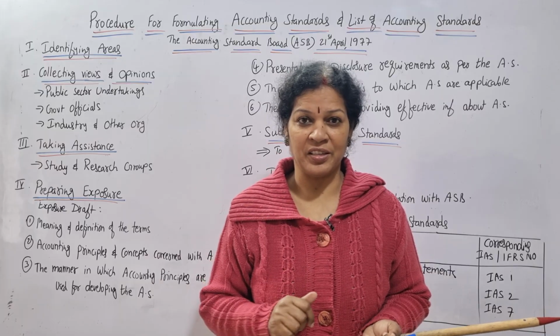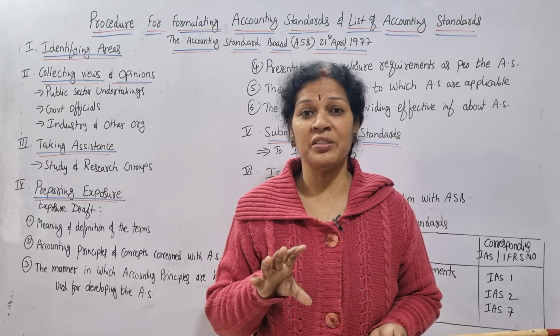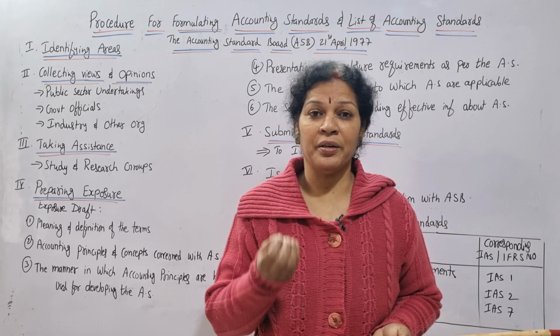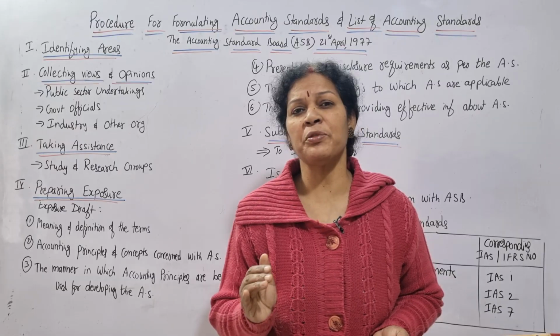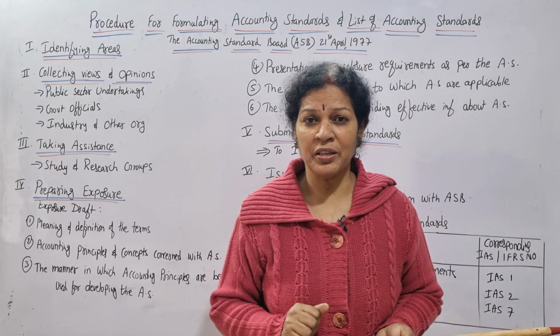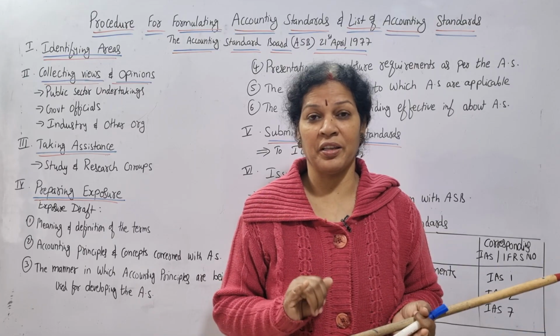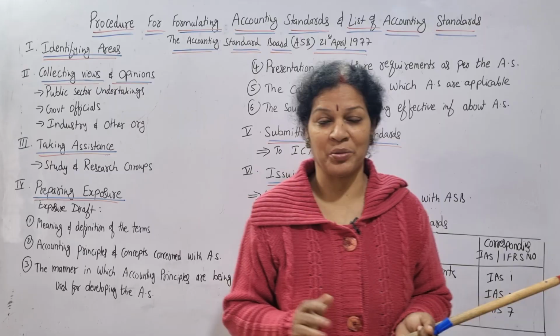This we discussed in the last class. What is the procedure of accounting standards? How did the accounting standard get evolved, and how will you know that this is an accounting standard? There are a few steps for preparing an accounting standard. How many steps are there in total? 6 steps are there, and we are going to discuss the 6 steps. Very easy topic but important also.